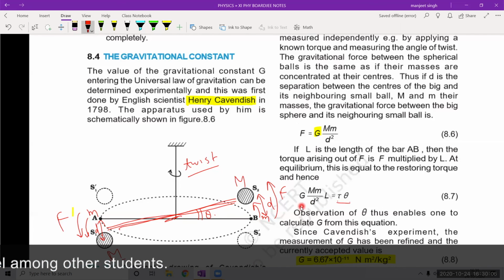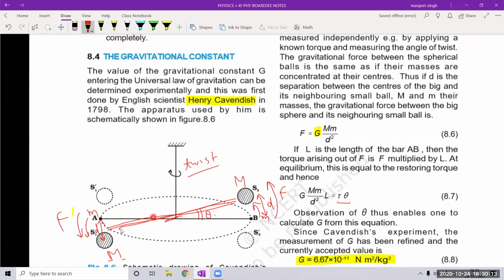Okay, the restoring torque tau theta will balance this, and therefore under this balance the rod will be in the equilibrium position. It will be staying like this. So G M m upon d square into L is equal to tau theta, and from this expression we can calculate G.